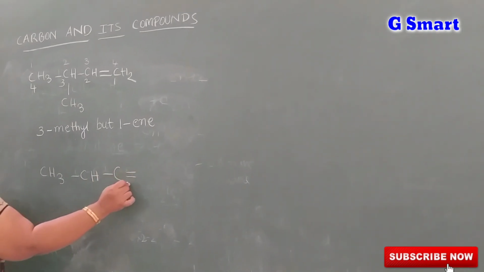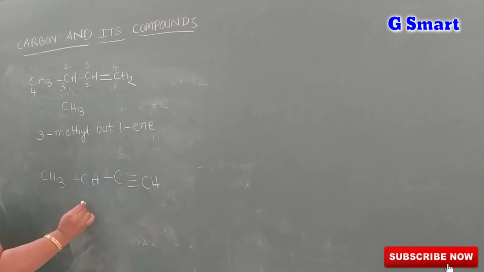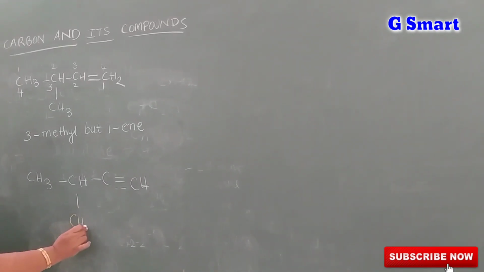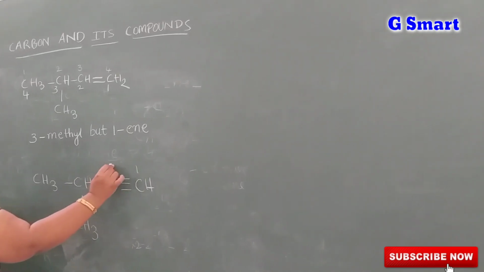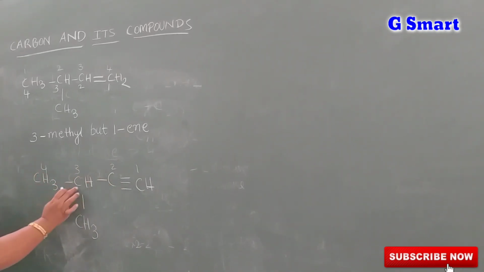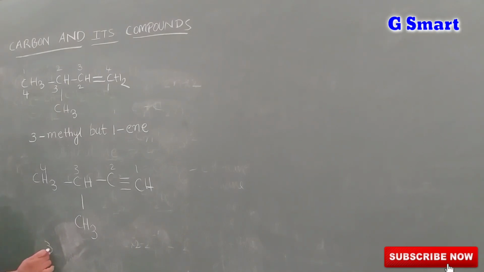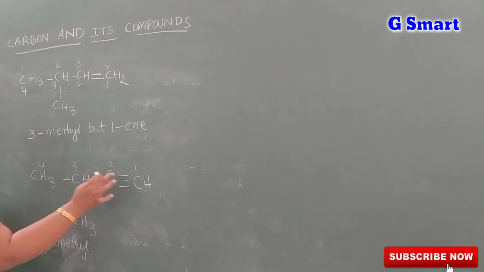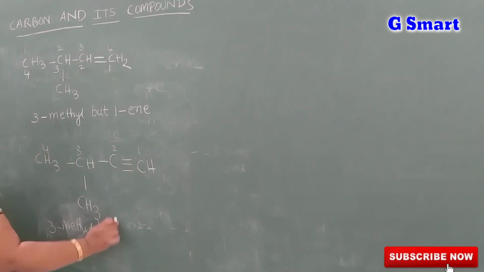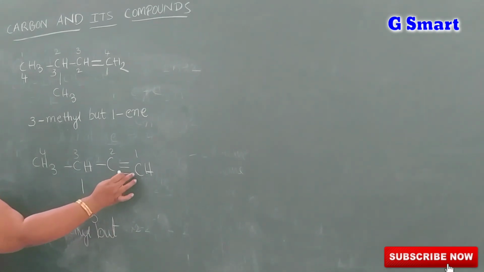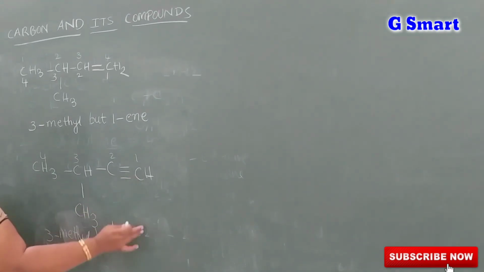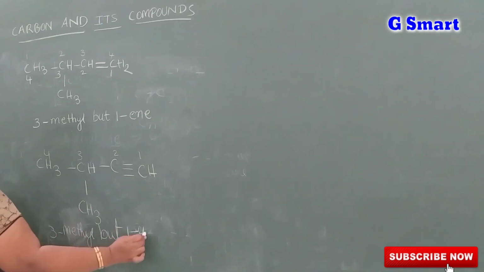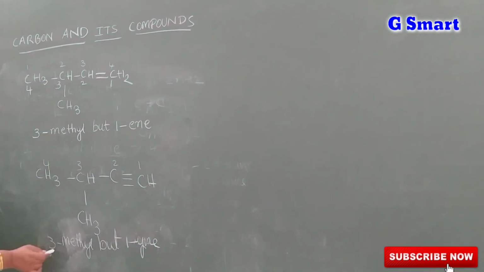Suppose we take another example. CH3, CH, C, triple bond, CH, and here a methyl group is present. Here also we count from the back. 1, 2, 3, 4. On which carbon is the methyl group present? The third one. So 3-methyl. How many carbons are there? 4, so that is but. On which carbon is the triple bond present? The first carbon. When there is a triple bond, that belongs to the yne group. So the name is 3-methylbut-1-yne.